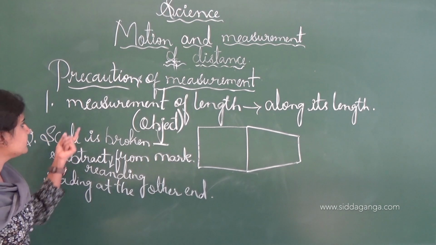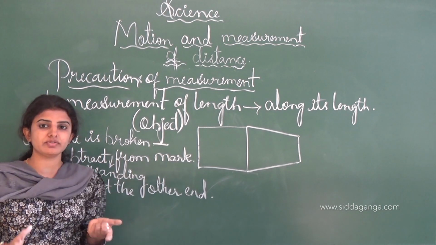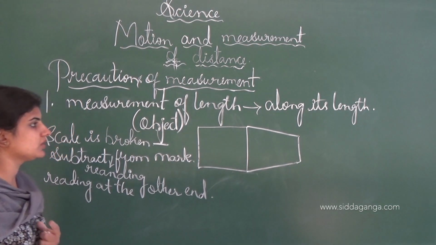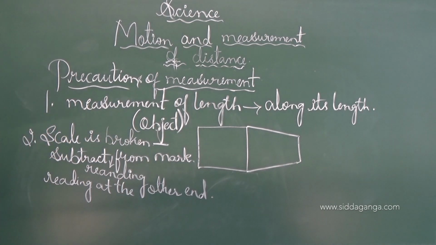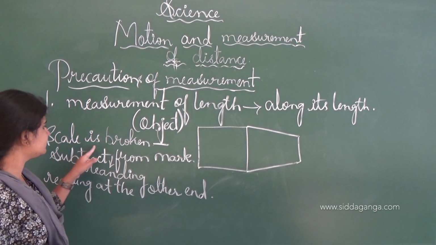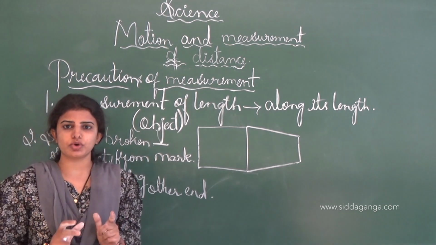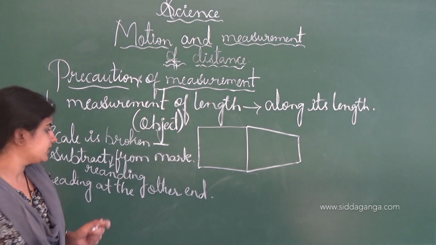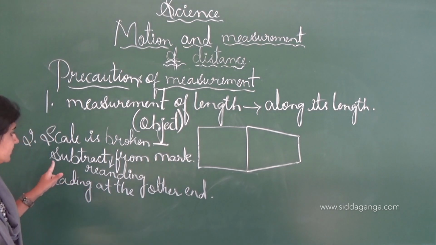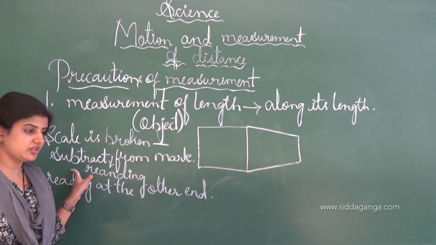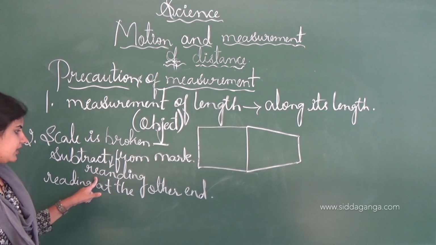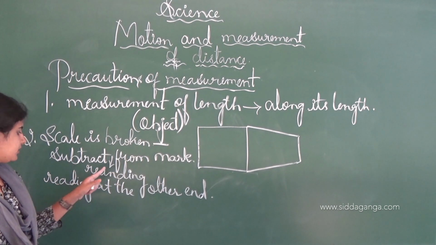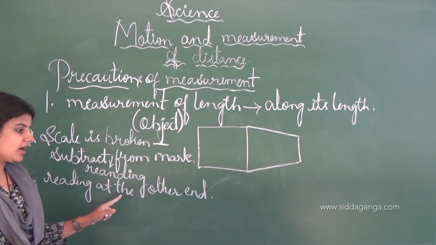See, in the first case, we have to measure the length of the object along its length only. And in the second case, if the scale is broken at the starting point or any other end point, then we have to subtract the reading from the mark to the reading at the other end.